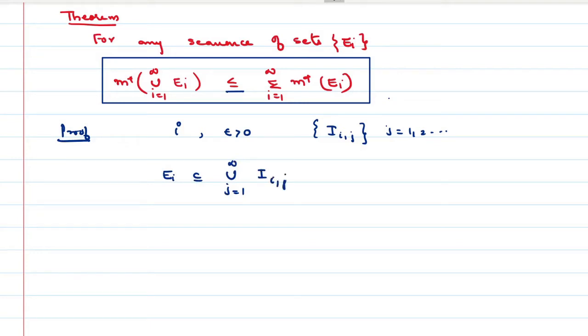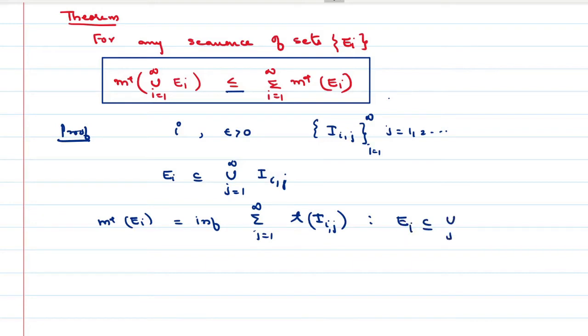Okay, അപ്പോൾ നമ്മൾ Ei എന്നുള്ള സെറ്റിനെ കവർ ചെയ്യുന്ന ഇന്റർവൽസ് എടുത്തിരിക്കുന്നത് ഏത് കളക്ഷനാണ്? Iij, where j is equal to 1 to infinity. Okay, now we can apply the definition of outer measure of Ei. അപ്പോൾ m star of Ei നമുക്ക് എങ്ങനെ പറയാൻ പറ്റും? m star of Ei is equal to the infimum of sigma j equal to 1 to infinity L of Iij, right? Such that Ei is a subset of the union j equal to 1 to infinity Iij, right?